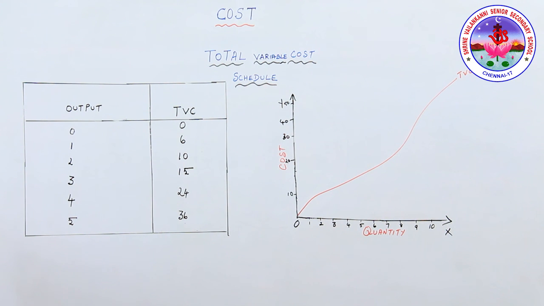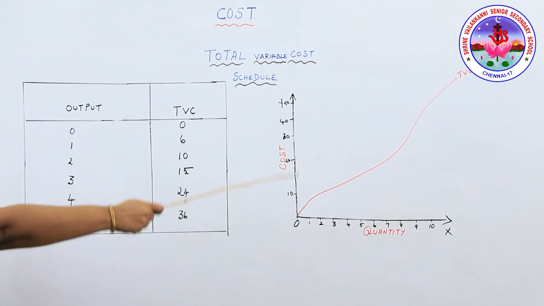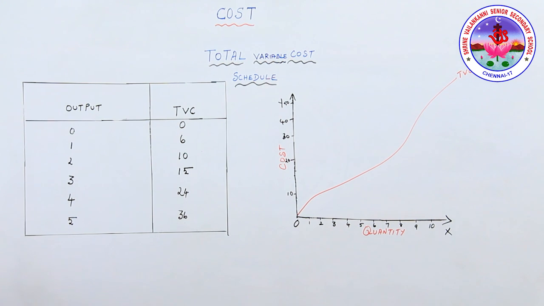This is because the variable cost initially increases at a diminishing rate, that is, the firm is in increasing returns. Later, it increases at an increasing rate, the firm is in diminishing returns. That's why the total variable cost is S-shaped.